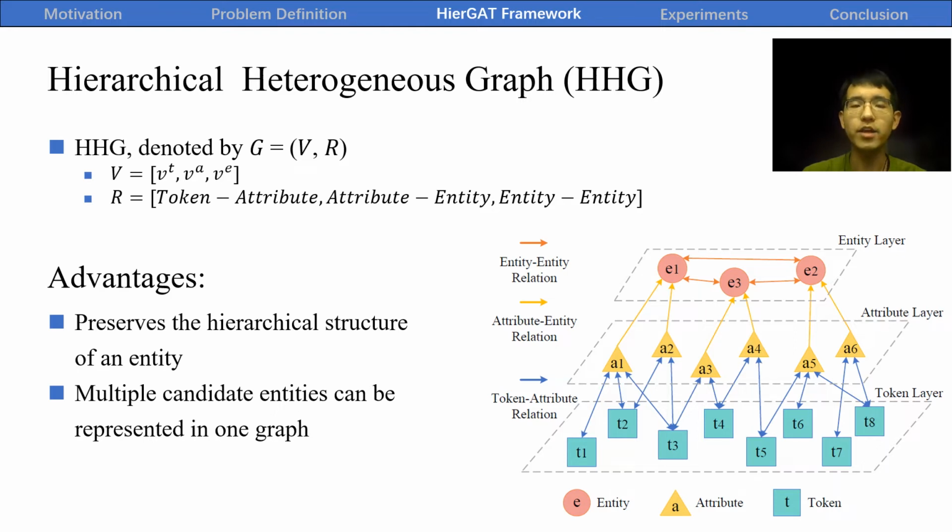There are two advantages of the proposed HHG. First, HHG preserves the hierarchical structure of an entity, and we can read the entity embedding from bottom to top by following the hierarchy in the HHG. Second, corresponding to a query entity, multiple candidate entities can be represented in one graph. The representation is particularly useful for the collective ER decisions.